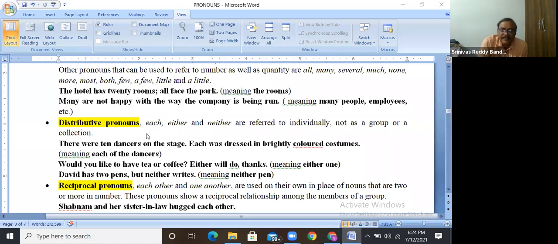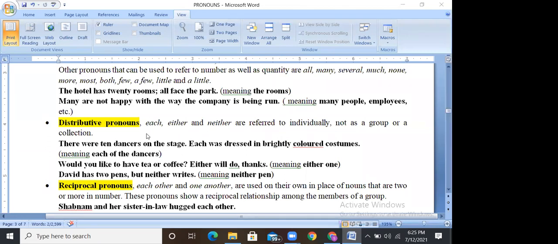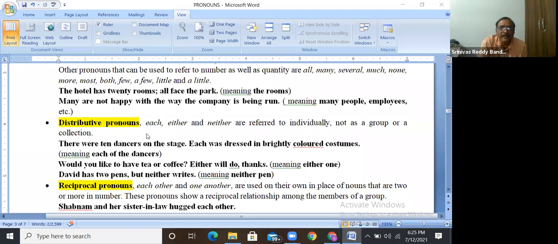Either A or B is correct means only one is correct. Neither A nor B is correct means A is incorrect, B is incorrect. So always each, either, neither are singulars only. Is it clear? There were 10 dancers on the stage. Each was dressed. Don't say each were dressed. Each is singular only.